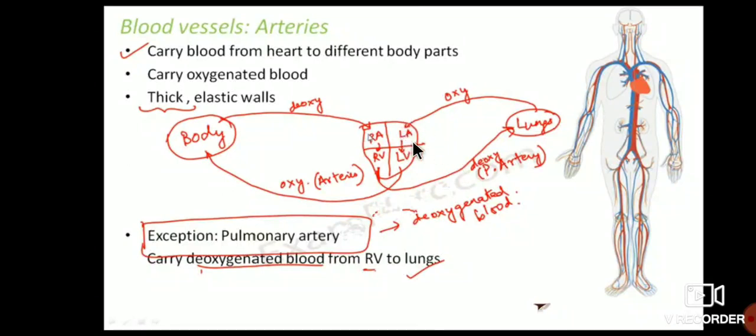So from the lungs to the left auricle, then the left auricle to the left ventricle, finally these arteries carry oxygenated blood to the different parts of the body. Here, oxygen is carried to the different parts of the body. That is, arteries carry blood from the heart to the different parts of the body.